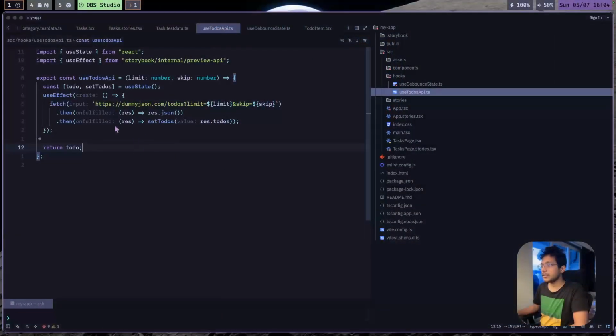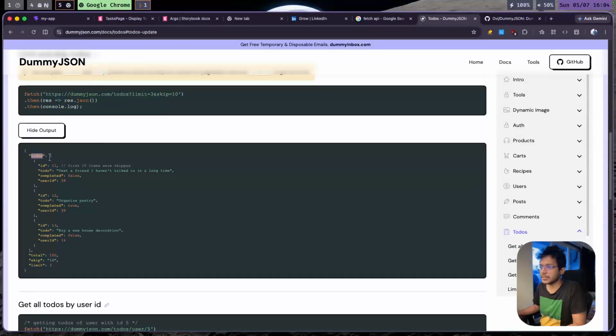So the first example which I have here is with an API call. In this API we have limit and we have skip, and we are calling this to-dos API, which is available here in the dummy JSON. So whenever we call this API, we get a list of to-dos, and depending on the skip and limit,